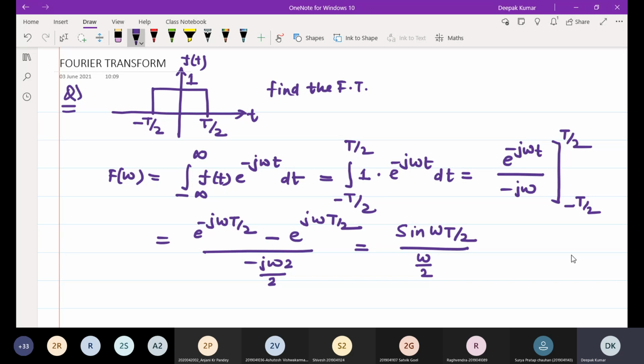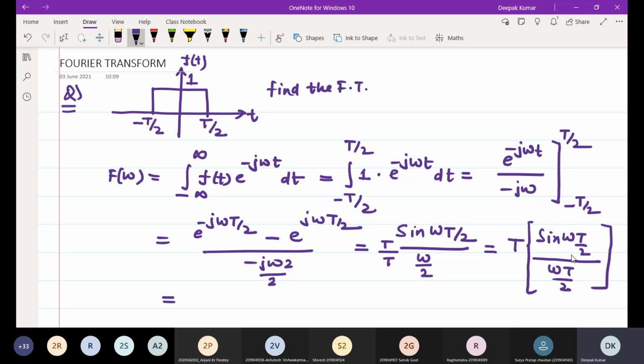Now in this expression, multiply T and divide by 2, this will not affect the expression, so it will come like T sine of omega T by 2 divided by omega T by 2, and this expression is called sampling function.